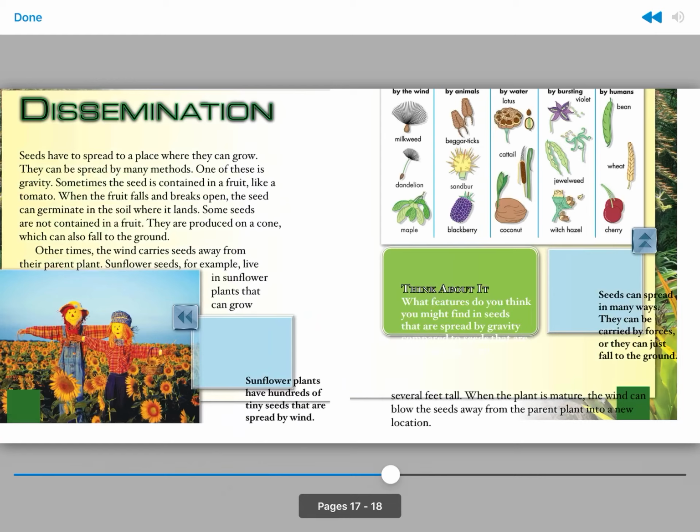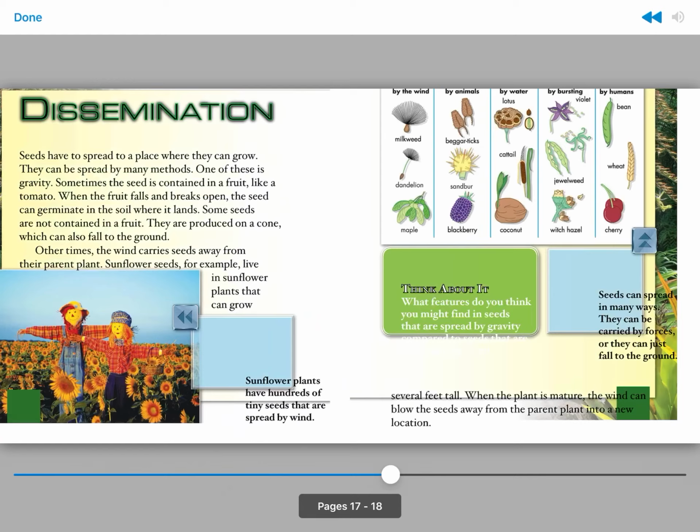Some seeds are not contained in a fruit. They are produced on a cone, which can also fall to the ground. Other times, the wind carries seeds away from their parent plant. Sunflower seeds, for example, live in sunflower plants that can grow several feet tall. When the plant is mature, the wind can blow the seeds away from the parent plant into a new location.